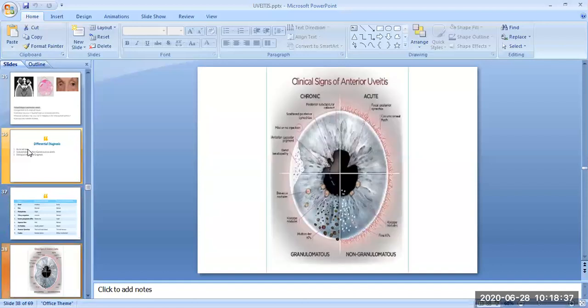Next image shows the clinical signs of anterior uveitis, both the acute form and the chronic form.